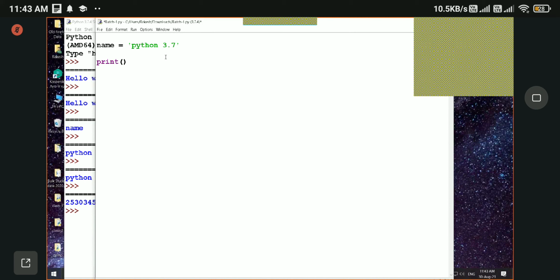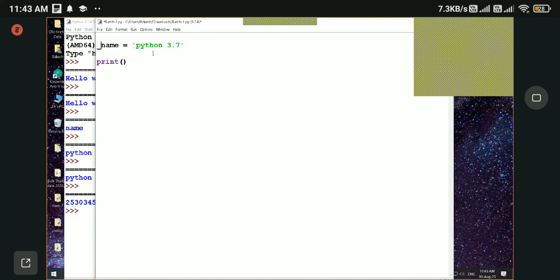When we define a variable, there are some rules that we need to follow. A variable name should not start with numbers. It should always start with alphabets or an underscore. Other than that, whatever you give will not work.